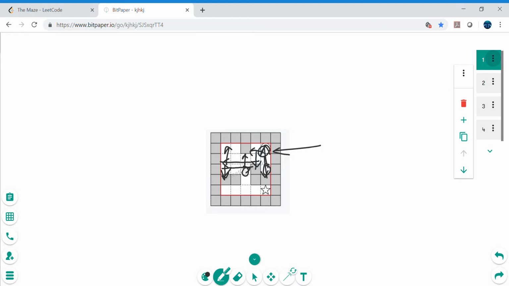But in this case, if the ball is here, then it will basically just have up, down and the left side, because the right side is blocked by the wall itself. So let's say it goes up, and then let's say it again has the four directions.